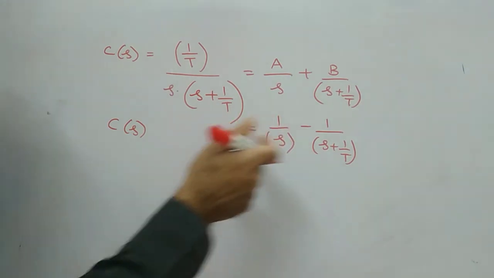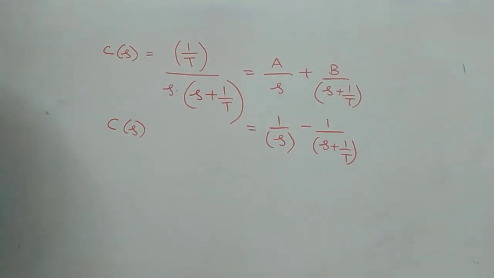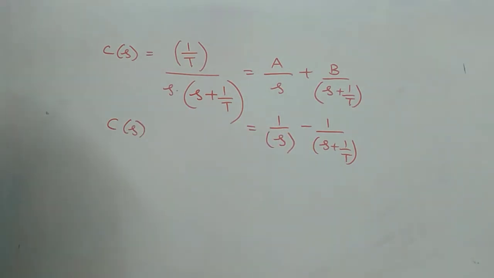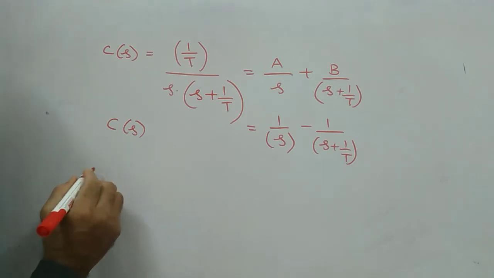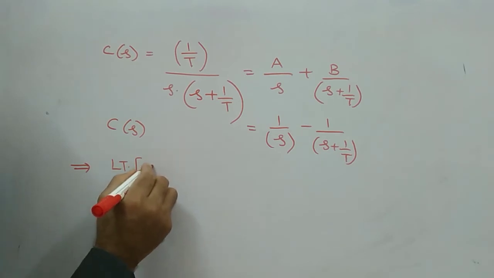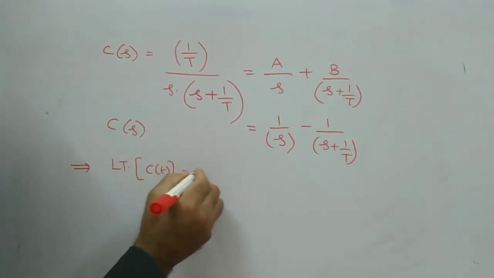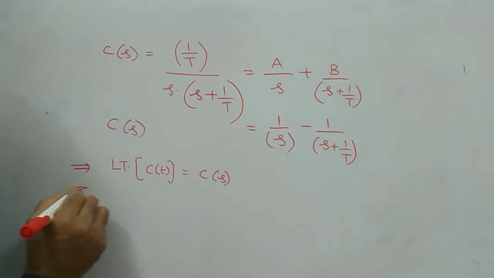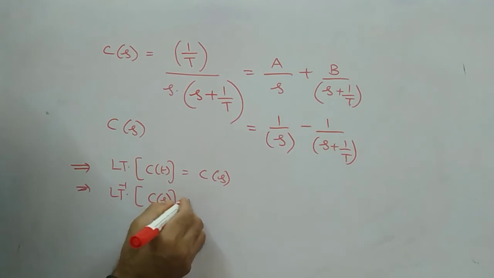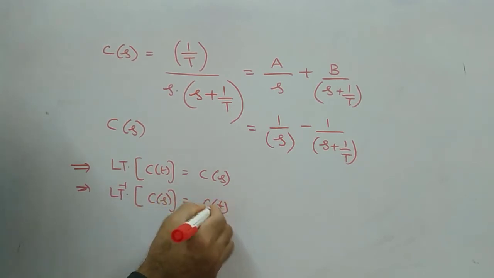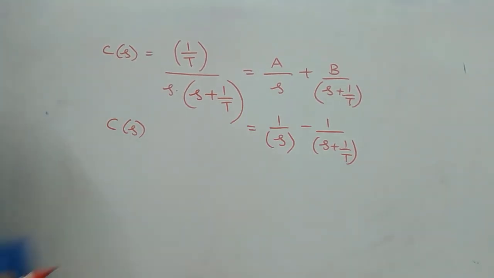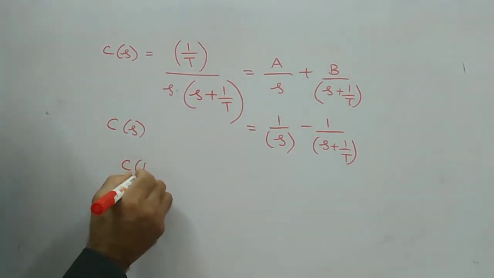And now for this, you apply inverse Laplace transformation. So we know that the Laplace transformation of c of t is equal to c of s, and inverse Laplace transformation of c of s equal to c of t. Means you will get c of t directly here.